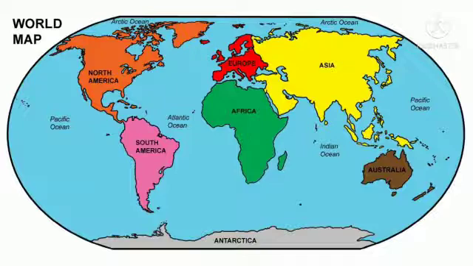Now study the rainfall map of the world given in figure 5.7, page number 46 of your textbook. Go through it carefully and answer the following questions. Which region experiences more rainfall? So just look in the picture. The tropical region experiences more rainfall. Then, what is the reason for low rainfall in the central peninsular India? The central peninsular India falls on the leeward side of the Western Ghats, and hence a rain shadow region is formed over here.